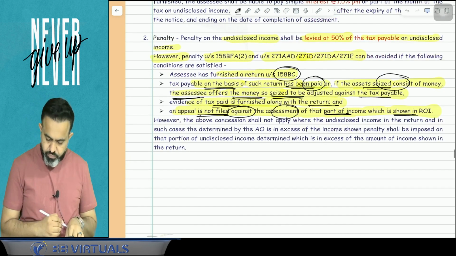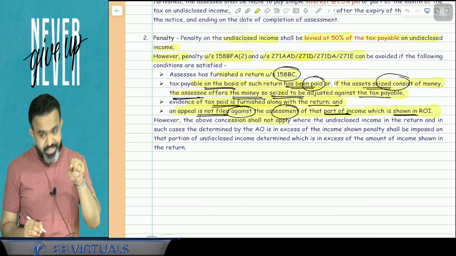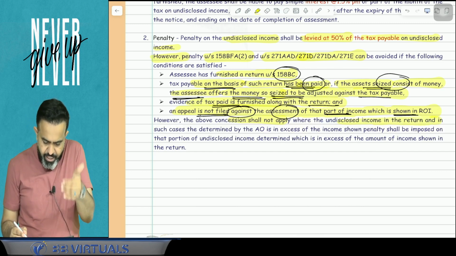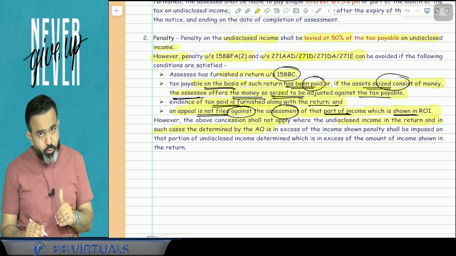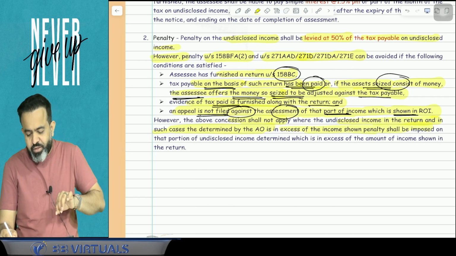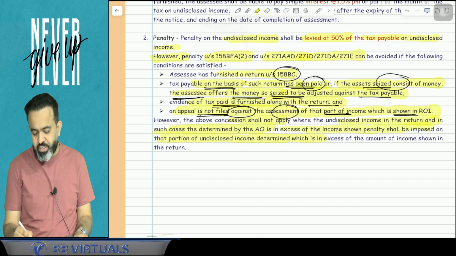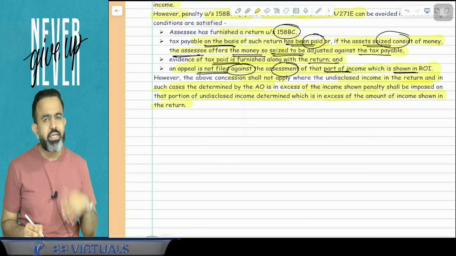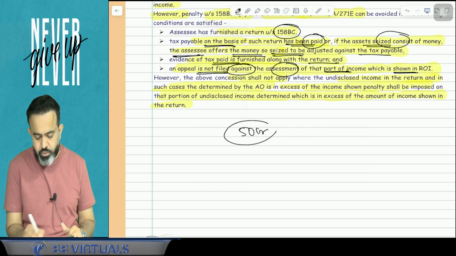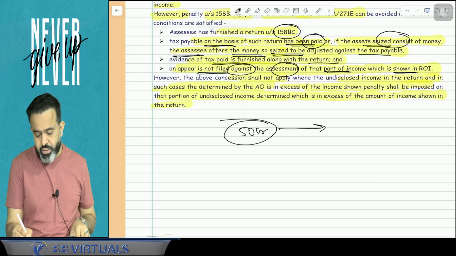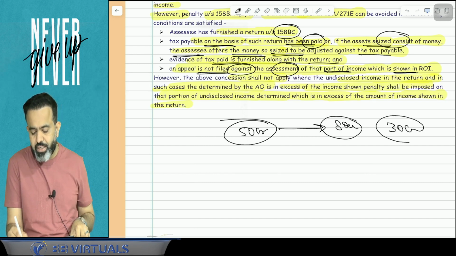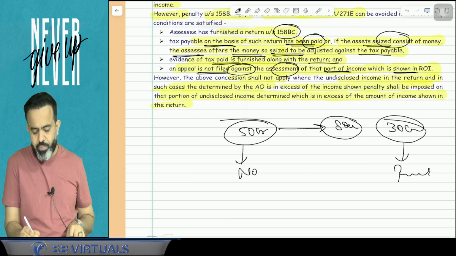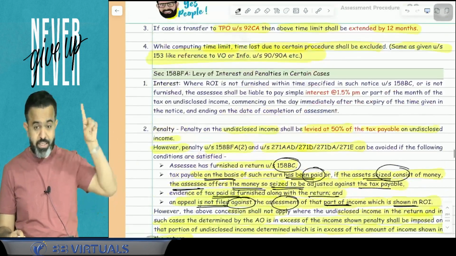Now next part. However, the above concession shall not apply where the undisclosed income determined by the AO is in excess of the income shown in the return. In such cases, penalty shall be imposed on that portion of undisclosed income determined which is in excess of the amount shown as income in the return. So guys, suppose for example, in the return you have shown undisclosed income of 50 crore, but the AO determines undisclosed income of 80 crore. So this 30 crore is the undisclosed income determined by the AO. On this obviously you have to pay the penalty, but on the 50 crore there is no need to pay the penalty. But guys, here interest is also applicable.